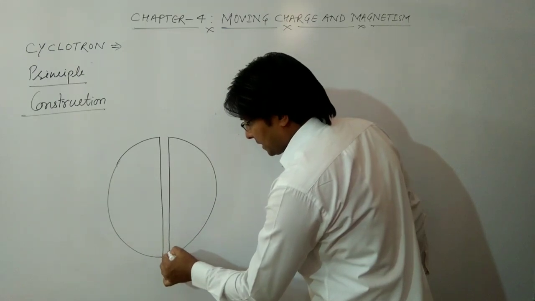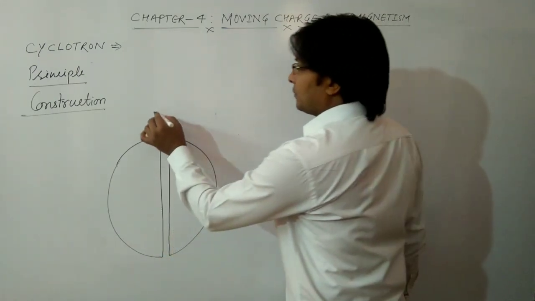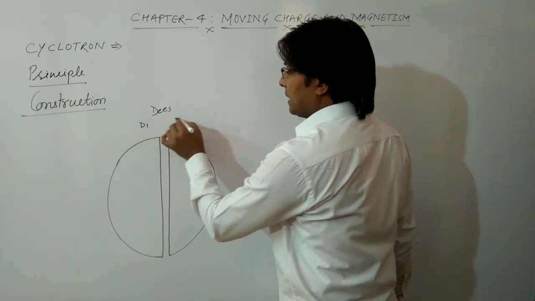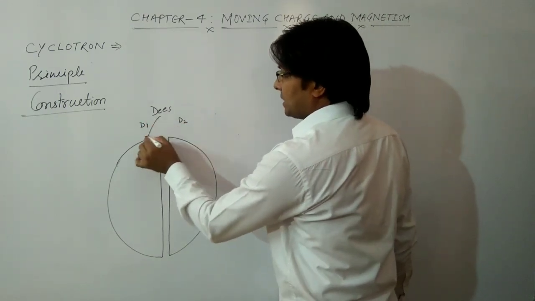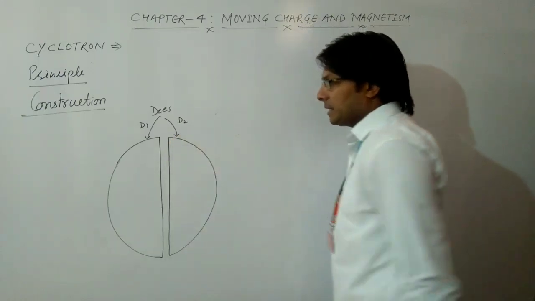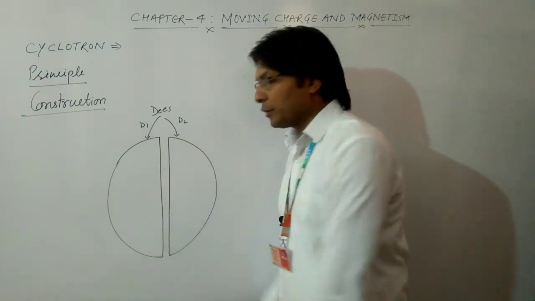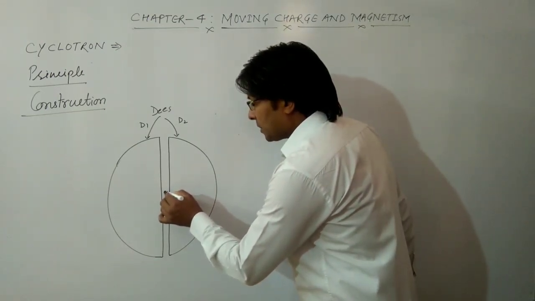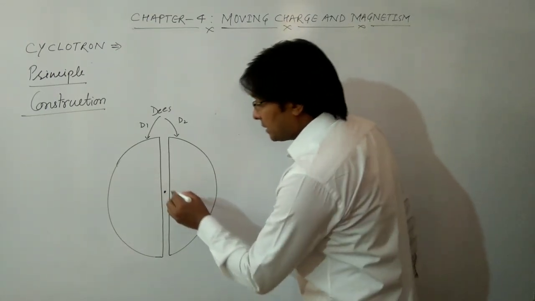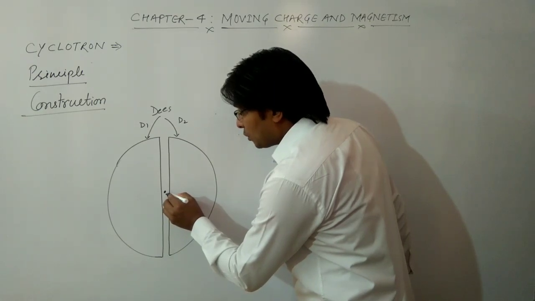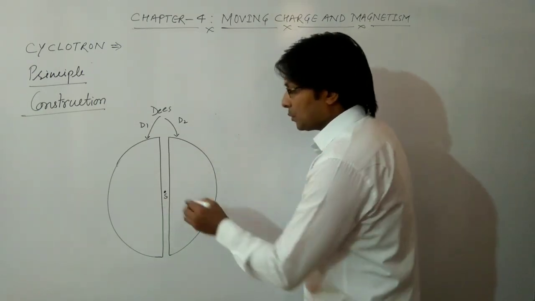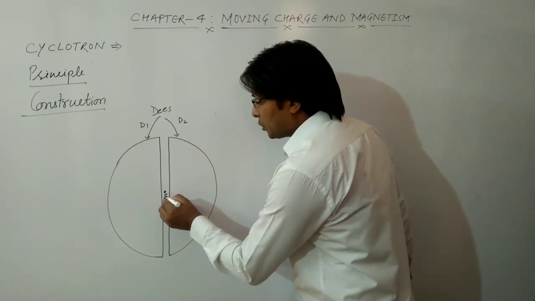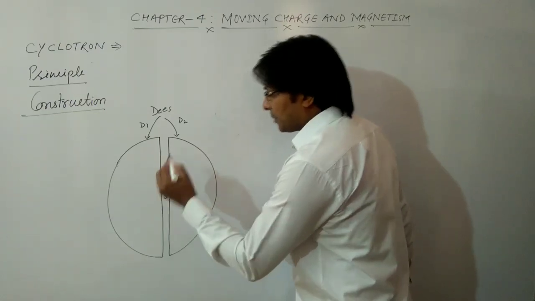These metallic discs are known as D1 and D2. These are the Ds, hollow metallic Ds, which are kept face to face. The source of the charged particle which is to be accelerated is placed here at the center of these Ds. Suppose this is source S, which is producing positively charged particles like alpha particle.